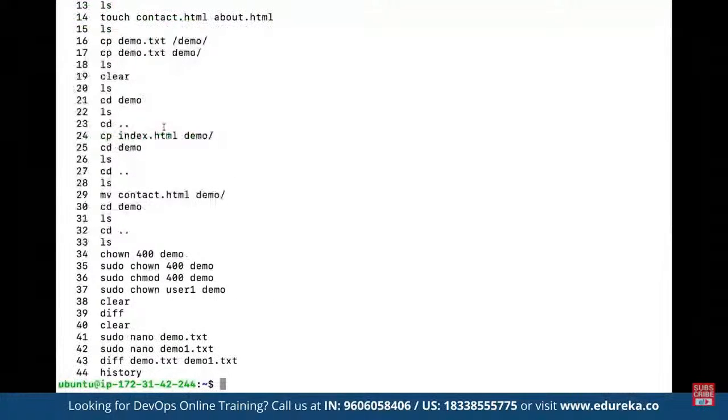Now in Ubuntu, we also have a complete package manager. Let's say if we want to install certain packages, then we can use apt in the Ubuntu distribution, because even in Linux, we have multiple distributions available. Like we have Ubuntu, we have Debian, we have CentOS. Currently, we are using Ubuntu, so if you are looking to install certain packages, we can make use of the inbuilt package managers available in Ubuntu. So if you are using the Ubuntu distribution, we can use the apt package manager.